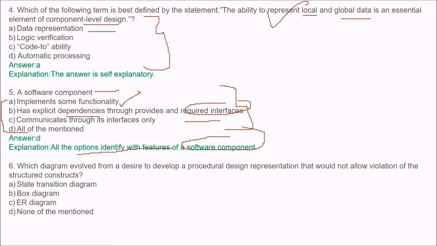Which diagram evolved from a desire to develop a procedural design representation that would not allow violation of these structured constructs? These are options for you. Please give me the answer. The answer is B, box diagram.